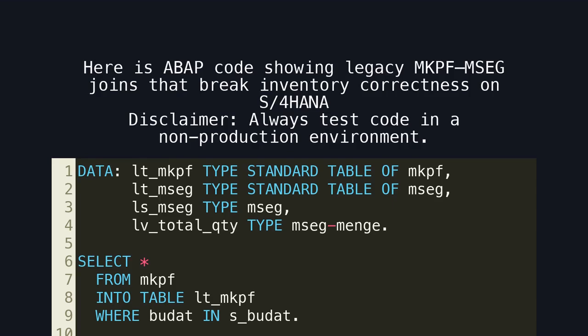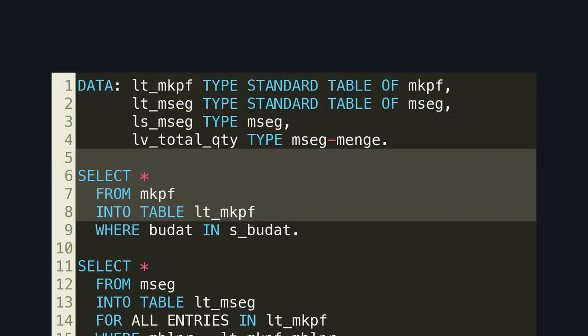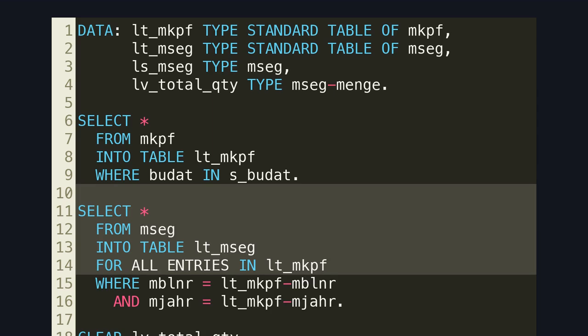Here is ABAP code showing legacy MKPF and MSEG joins that break inventory correctness on S/4HANA. Disclaimer: always test code in a non-production environment. Here is the legacy header selection. In ECC, MKPF represented the authoritative header for material documents. This code snippet joins MSEG to MKPF. On S/4HANA, this logic is no longer valid because inventory postings are consolidated into MATDOC.